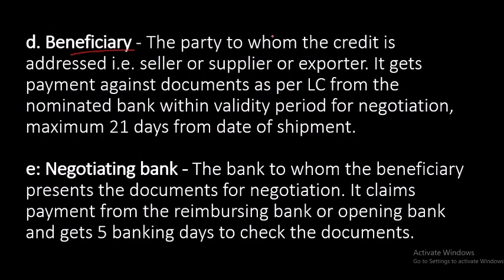The beneficiary is the one who gets the ultimate benefit. He makes the shipment, and within a maximum of 21 days he will get his money, because he has shipped the goods and needs the money. Next, the negotiating bank is the bank to which the beneficiary presents the documents for negotiation. The beneficiary gives documents to the negotiating bank, and the negotiating bank makes payment to the beneficiary. It claims payment from the reimbursing bank or opening bank, and gets 5 working days to check.